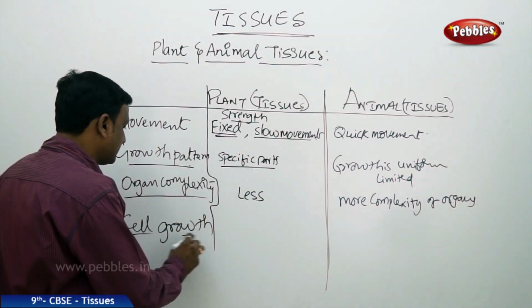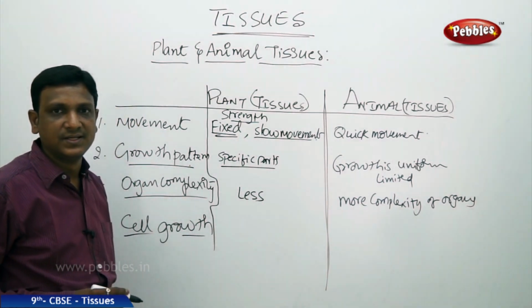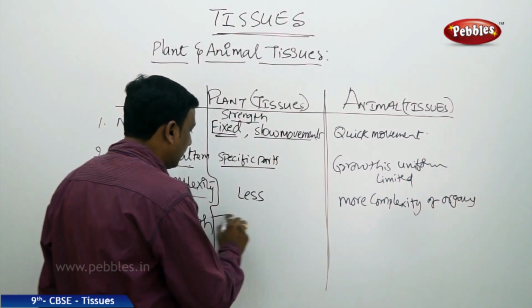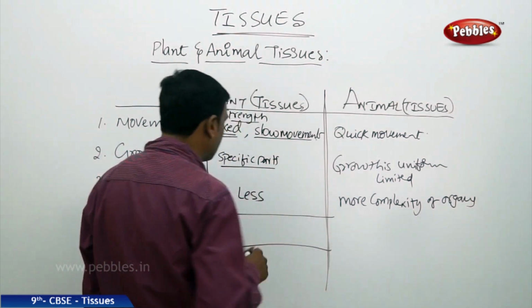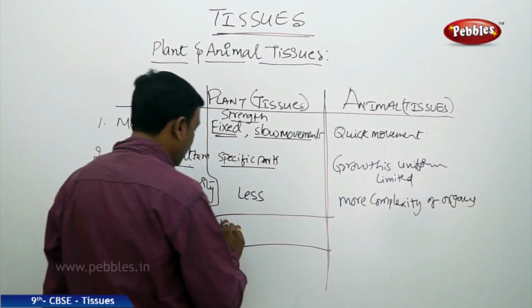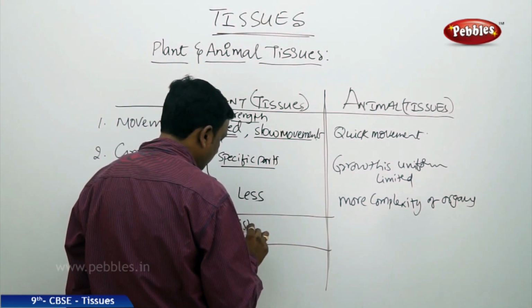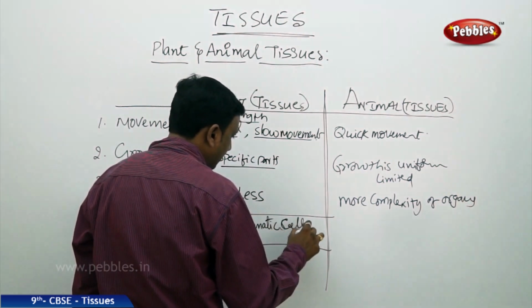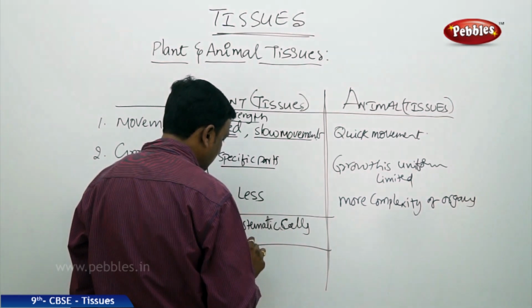The other thing is growth of cells. So the growth of cells is also varied. Here the growth of cells in plants, as I told, is localized to certain parts. Growing cells are called meristematic cells, and other cells are called permanent tissue.